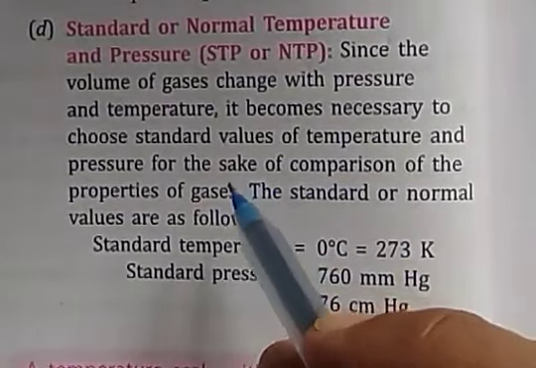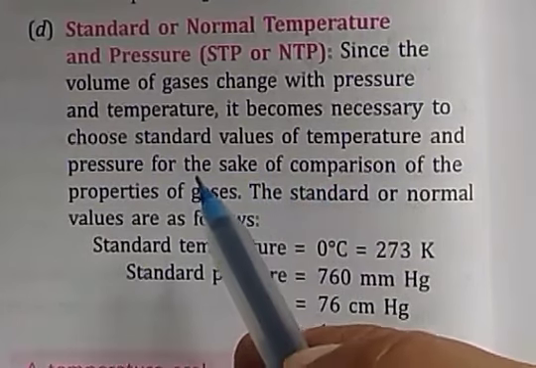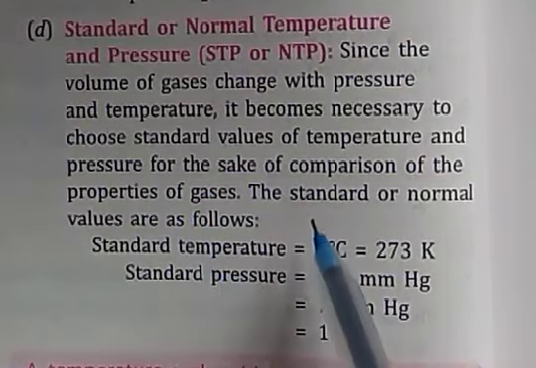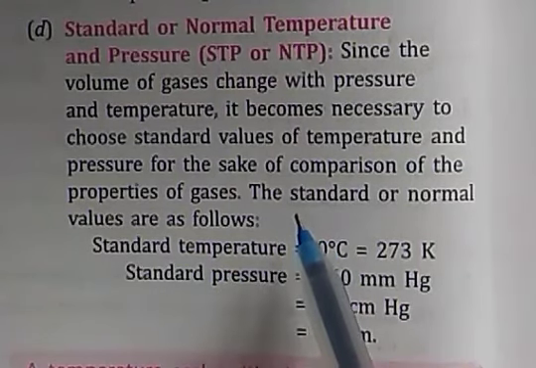So we choose a particular standard value of temperature and a standard value of pressure.